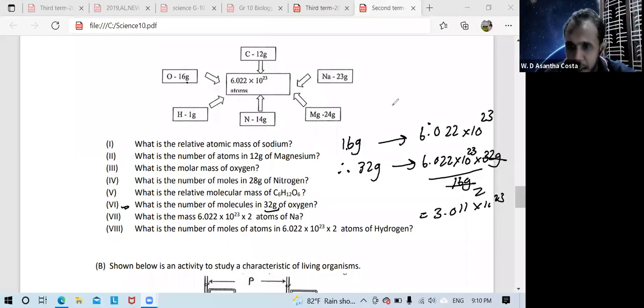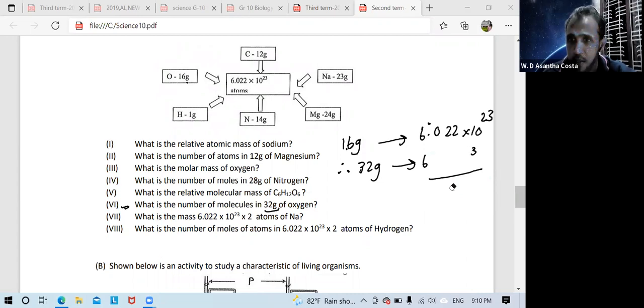Okay, a small mistake occurred. Sorry for it. I'll correct it like this. Now you know 16 gram is the Avogadro number. Therefore, they want to find 32 gram. Then multiply by 32, then divide by 16 grams.